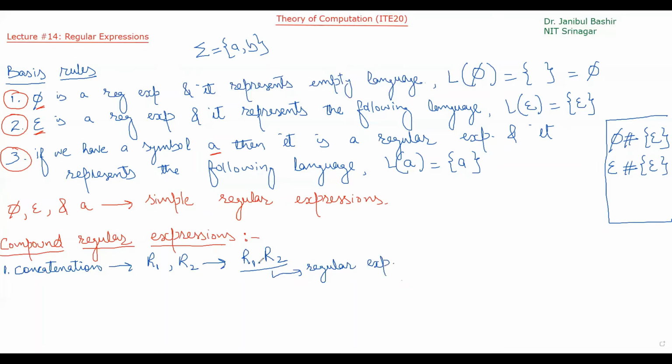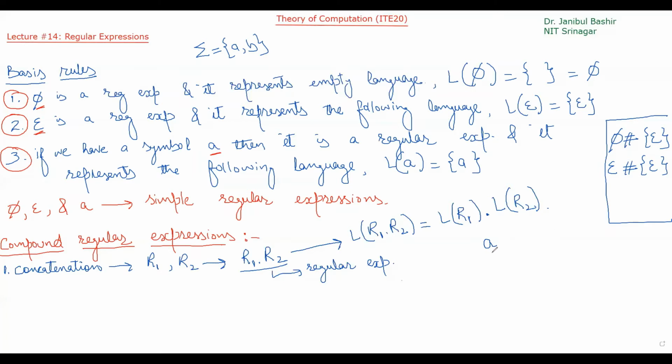Okay, and what will be the language represented by this concatenation? The language represented by R1 concatenation R2 will be equal to the language represented by regular expression R1 concatenated with the language represented by regular expression R2. So what does that mean? For example, we know A is a regular expression, a simple one.